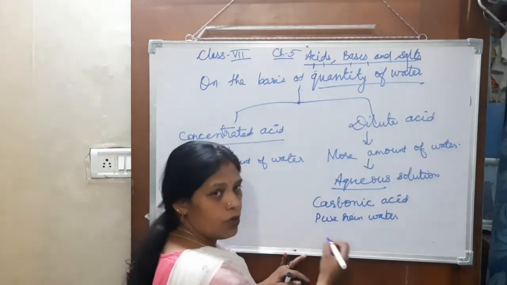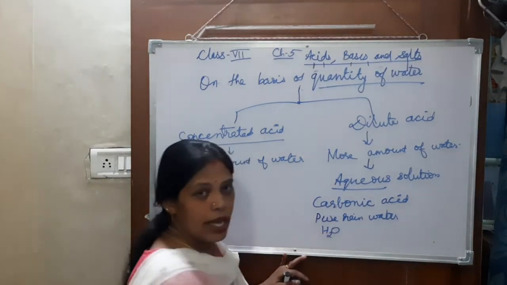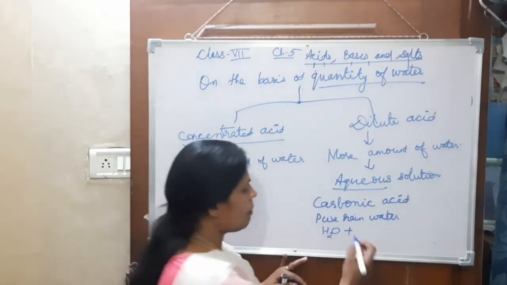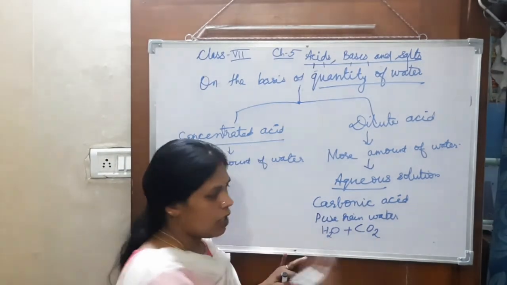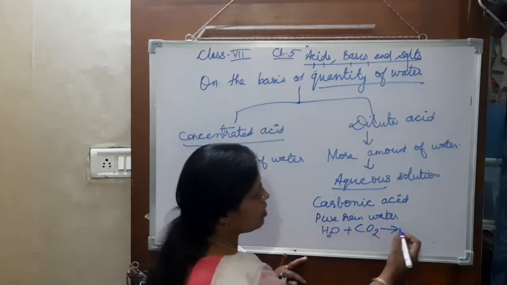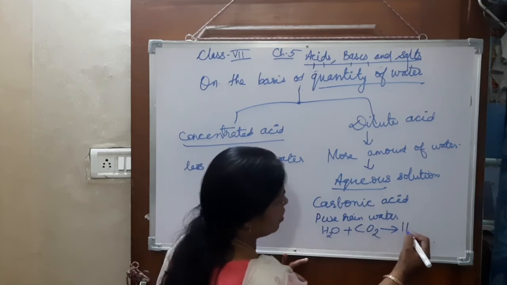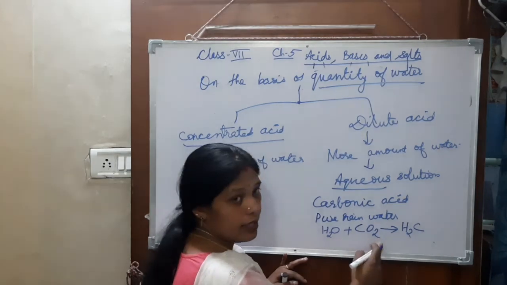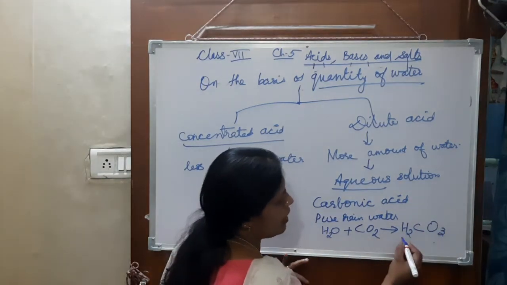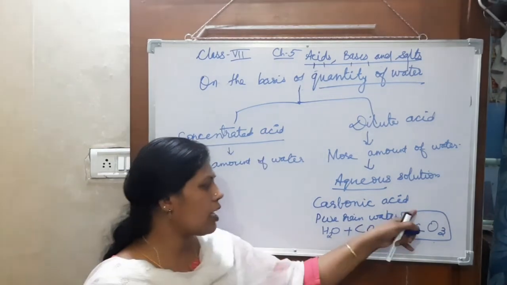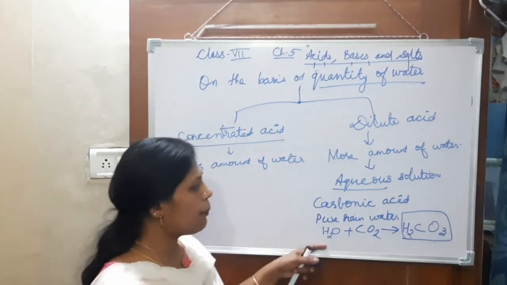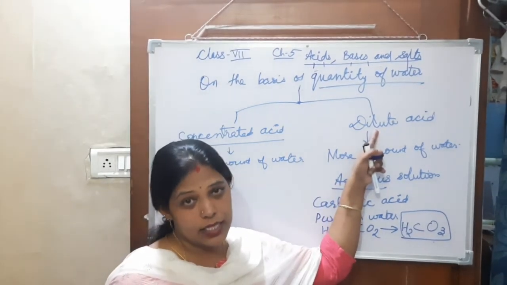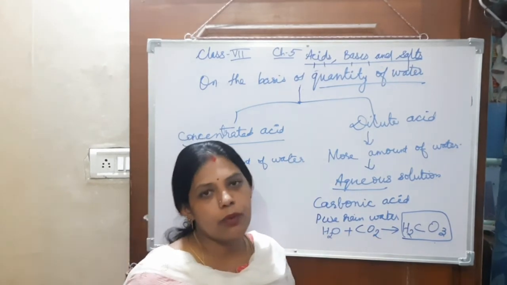Rainwater is H2O, and when it falls down, it mixes with atmospheric carbon dioxide. How does it form? Hydrogen is H2, carbon 1, and oxygen 3, so this is H2CO3, the carbonic acid. So pure rainwater is also slightly acidic, a dilute acid, because of the carbonic acid.